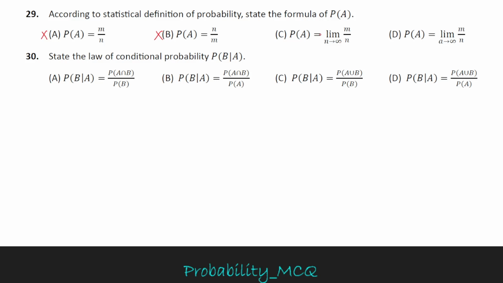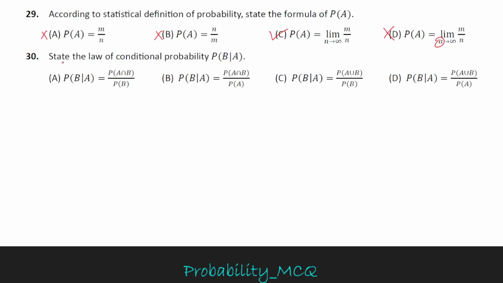Option C is given by P of A equal to limit n tends to infinity m upon n. In the statistical definition, always n, the number of sample points, is infinity. So option C is correct because the total number of sample points is going to infinity. Then the probability of event A equals limit n tends to infinity m upon n, and here A is given, hence option D is also a wrong option.